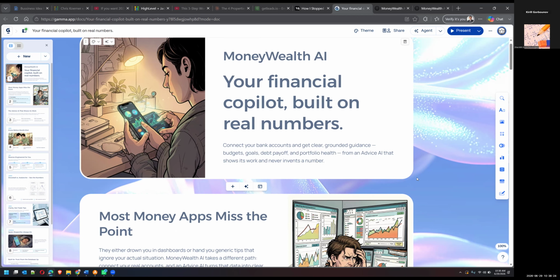We also use AWS with this whole MoneyWealth AI, where we use Terraform, VPC, ECS, Fargate, and other AWS technologies. We also implemented Upstash Redis to handle rate limits and AI token budgets.